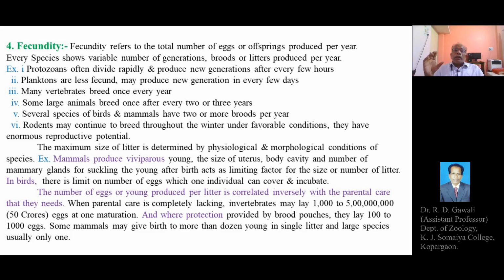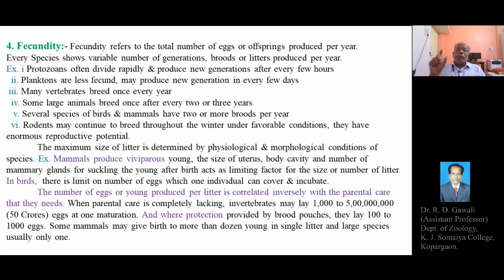The number of individuals produced by a particular female will depend upon the size of the uterus or body cavity, and the number of mammary glands for suckling the young after birth, acting as a limiting factor for the number of individuals in a litter or brood. Getting it?